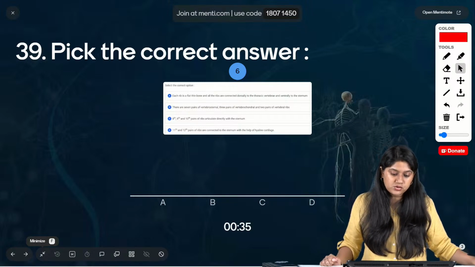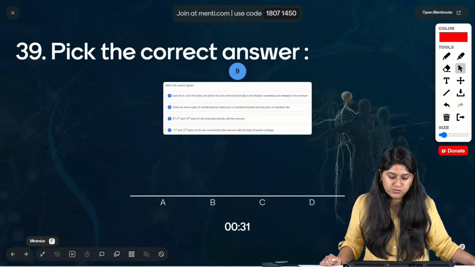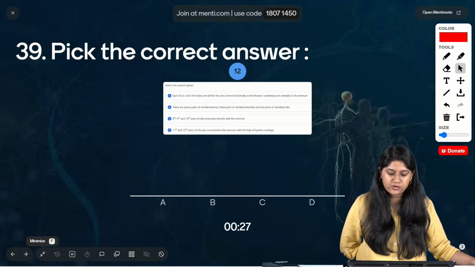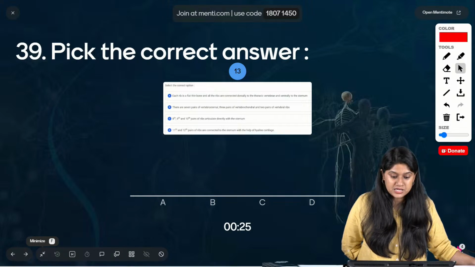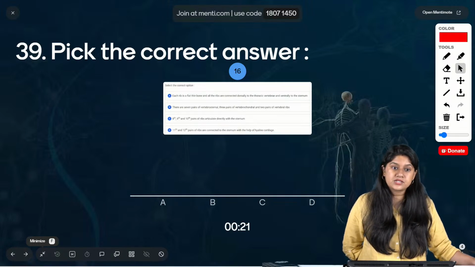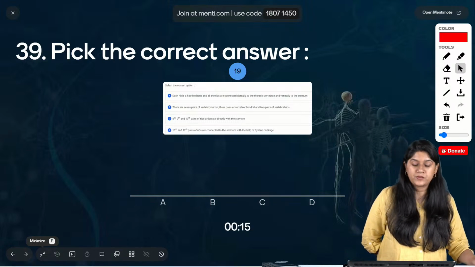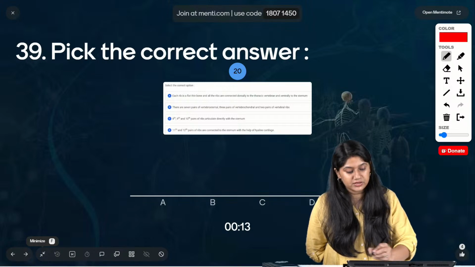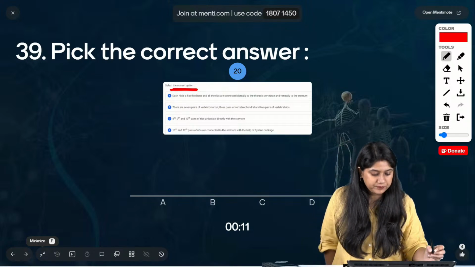There are 7 pairs of vertebrosternal, 3 pairs of vertebrochondral, and 2 pairs of vertebral ribs. 8th, 9th, and 10th pairs of ribs articulate directly with the sternum, and 11th and 12th pairs of ribs are connected to the sternum with the help of hyaline cartilage. You have to find the correct option, everyone.